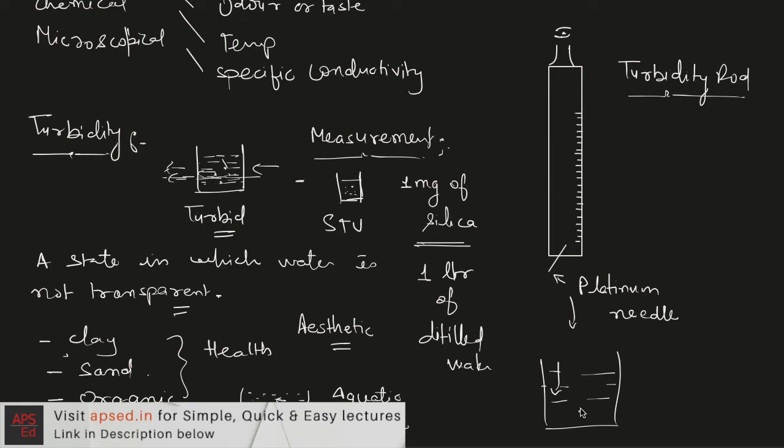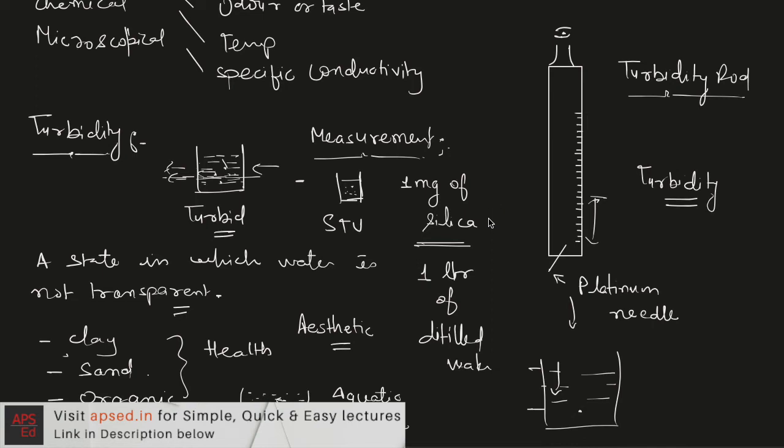So as we are lowering it, because of the turbidity, at some level this needle will stop being visible. So the height at which, on the scale, we read the reading at which the needle stops being visible will give us the turbidity of the sample. So that is the easiest way to measure the turbidity, but it cannot measure turbidity which has very small values.